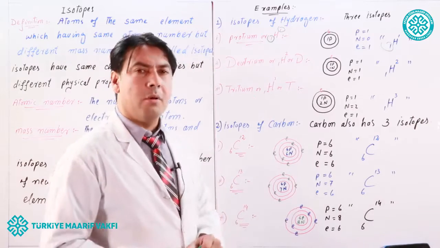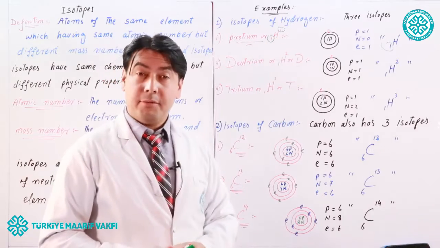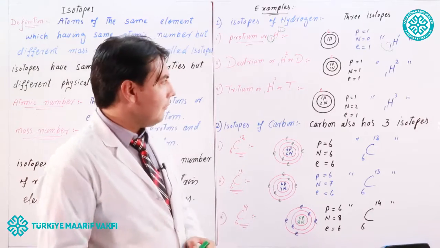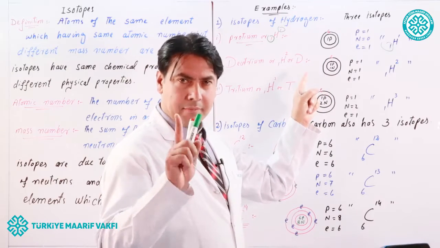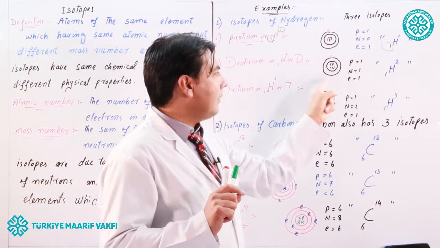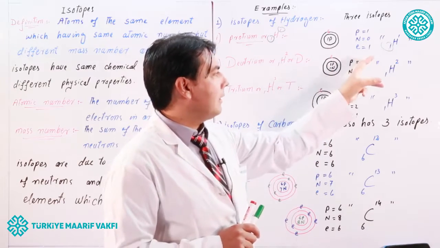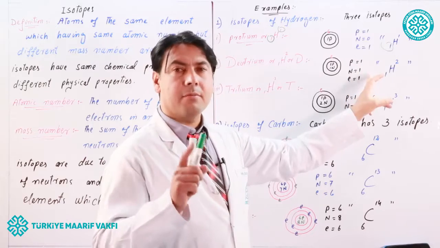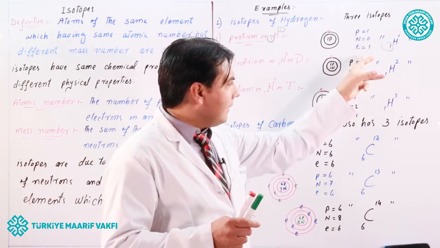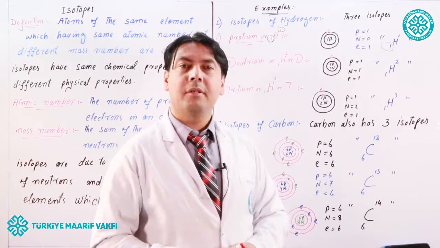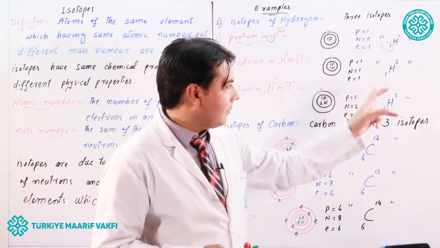Look at the second isotope of hydrogen, deuterium, 1H2, which can also be represented by D. Look at the diagram. In deuterium, there is 1 proton and 1 neutron in the nucleus, and 1 electron in the first shell. So the number of protons is 1, neutrons is 1, and electrons is 1. The number of protons and electrons are the same, so the atomic number is 1.